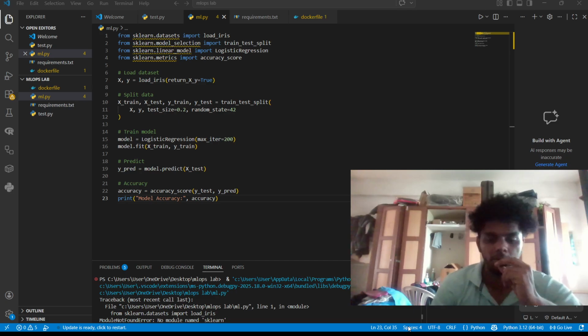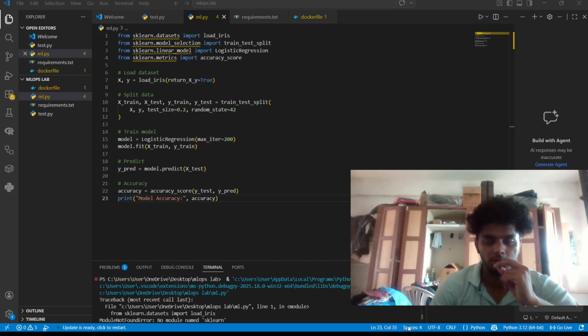So the third experiment is containerizing a ML model. So here the project structure is creating a Dockerfile, ml.py and requirements.txt. The machine learning code is explaining we are importing sklearn and dataset.